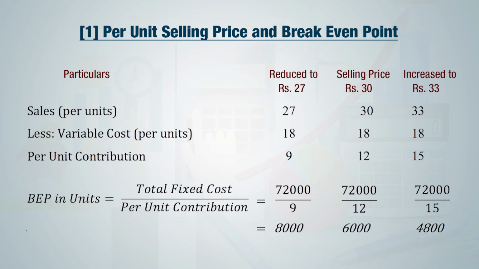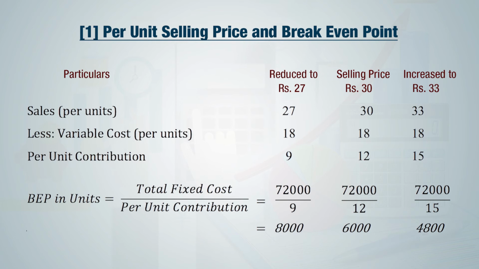So now our break-even point at rupees 27 of selling price, we get 8,000 units of break-even point. If it is increased to 33, then our new break-even point will be 4800 units. So it is very apparent that if selling price is reduced from 30 to 27, there will be increase in break-even point from 6,000 units to 8,000 units.